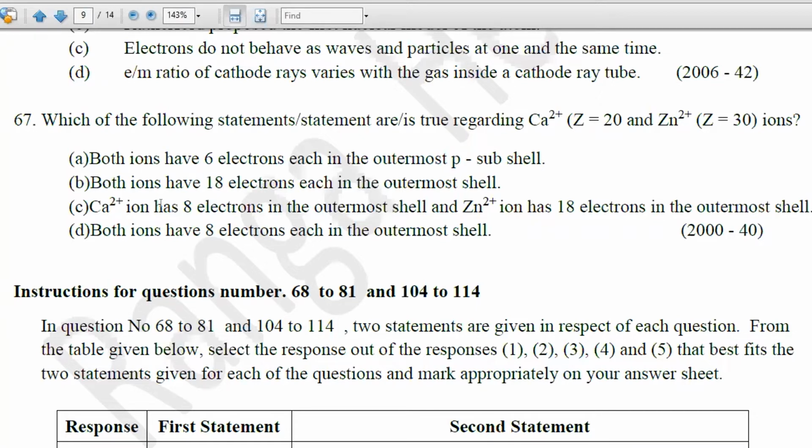Then calcium 2 plus has 8 electrons in the outermost shell, the outermost energy level. Outermost shell means energy level, right? Zinc 2 plus has 18 electrons in the outermost shell. Calcium 2 plus has 8 electrons. That is correct, no? Zinc 2 plus has 18 electrons in the outermost shell. That is also correct. Both ions have 8 electrons in the outermost shell. Wrong. So the correct answers are A and C.